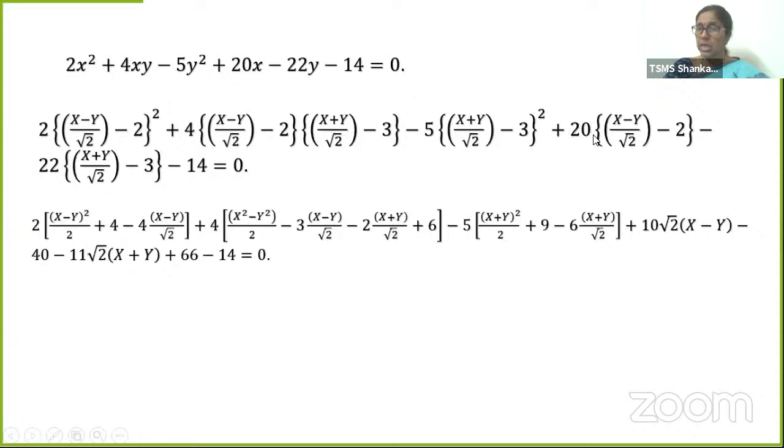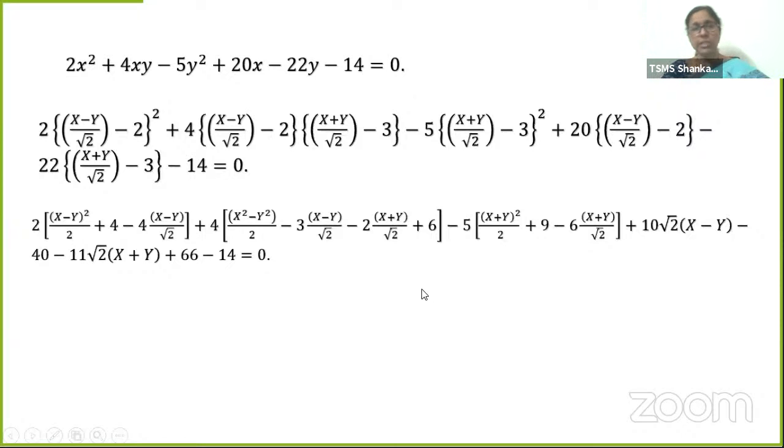I am simplifying this: 20 is 10 into 2, so 10 times 2 by root 2 is 10 root 2, since 2 is root 2 times root 2 and one root 2 cancels. So 10√2(X − Y) − 40 − 22 becomes 11 times 2, so 11√2(X + Y), plus 66, minus 14 equals 0.